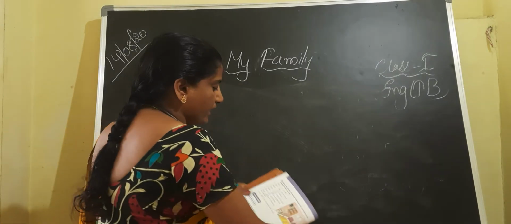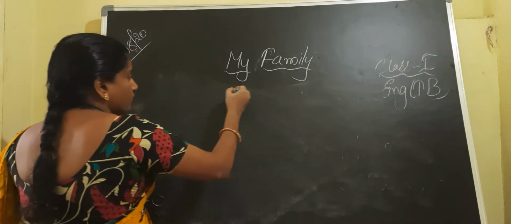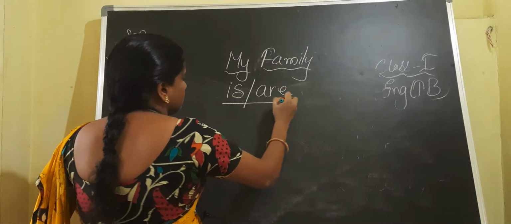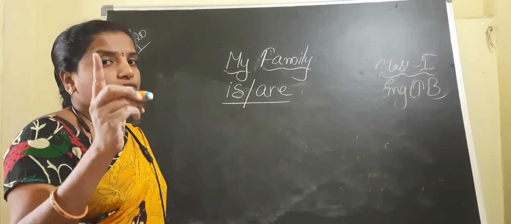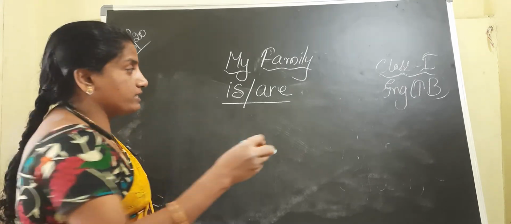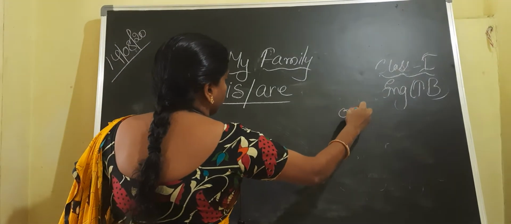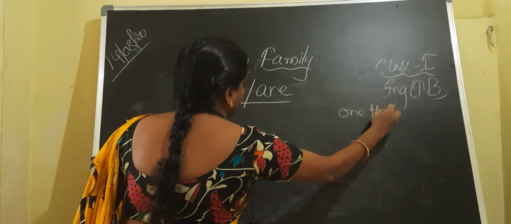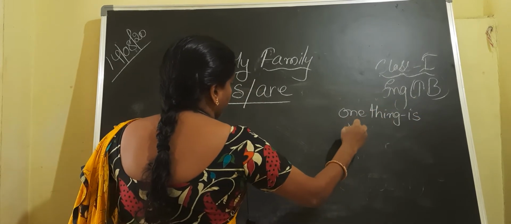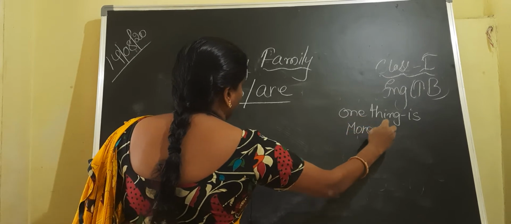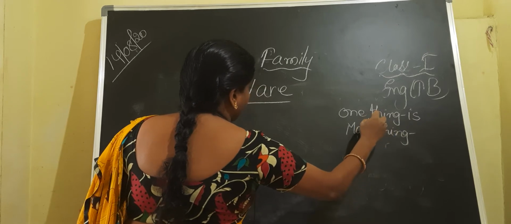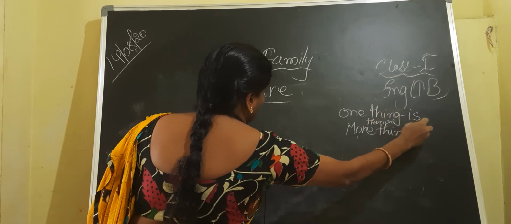Now see, children, they have introduced us to is or are. Children, if we are talking about one thing, we have to use is. One thing is, or more than one thing are. Singular is. More than one thing means plural. We have to use are. More than one, we have to use are.